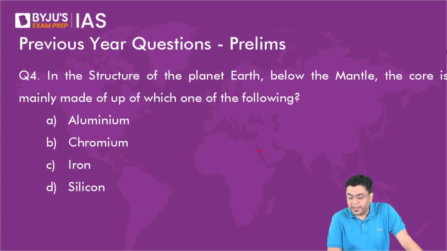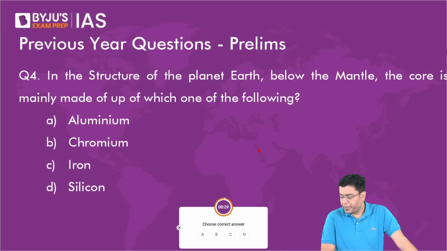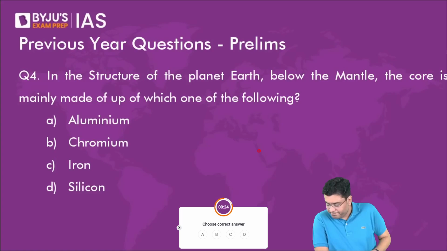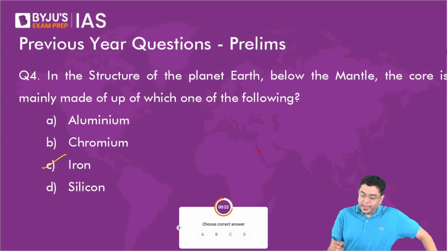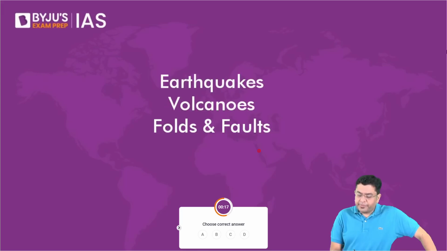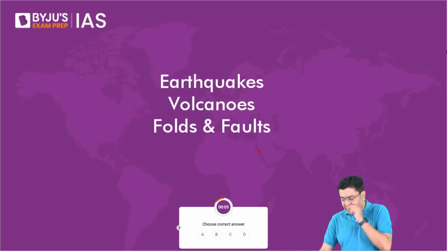Then, in the structure of planet Earth, below the mantle, the core is mainly made up of which of the following? Sandeep, if there are so many eruptions under the sea, then kilometers. The answer is iron. So here, the core is made up of iron and nickel. That brings us to the end of this particular chapter. Now let us take certain questions, and all those who want to leave the session, no more content will be taught, you can leave the session.